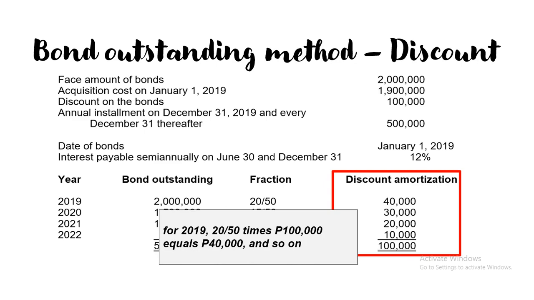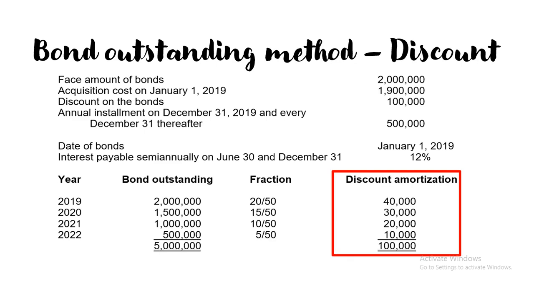So, like for example, this one, for 2019, 20 over 50 yung fraction multiplied by the total amount ng discount. So, yung first year or 2019, meron siyang amortization of 40,000. And so on. Ayan. So, that is how to compute for the amortization, discount amortization using bond outstanding method.